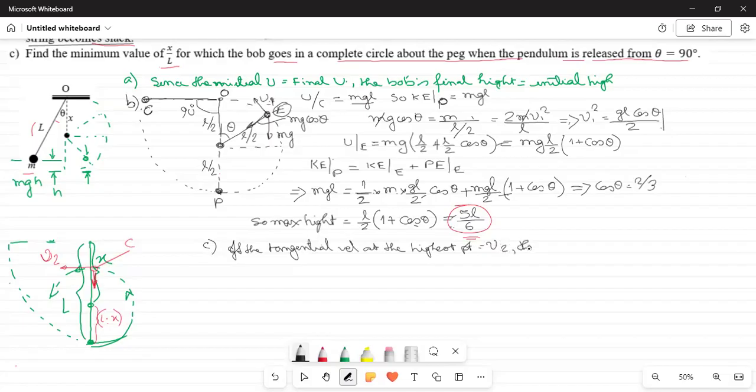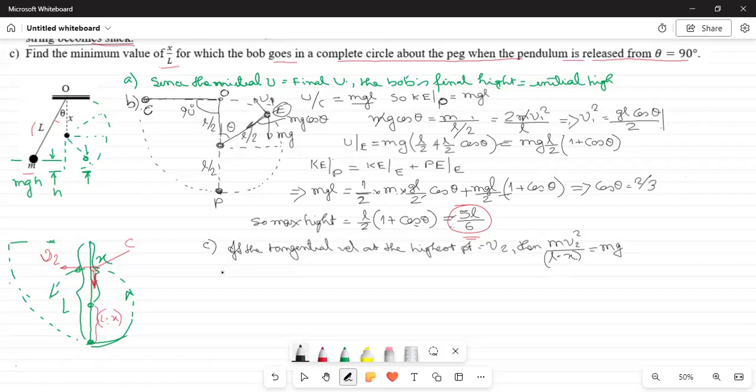Then m v2 square divided by L minus x, because mind it, now the radius of rotation is only L minus x, has to be equal to mg.